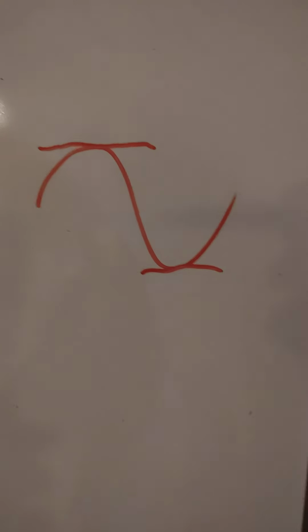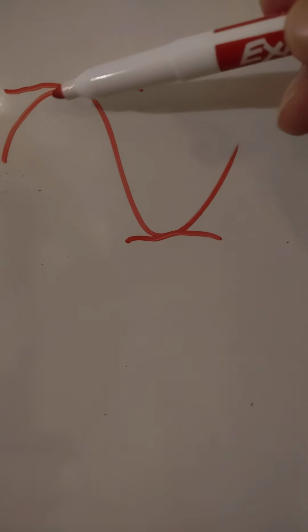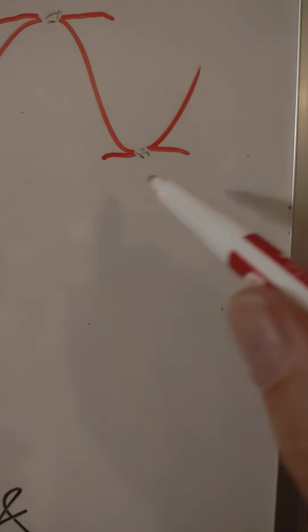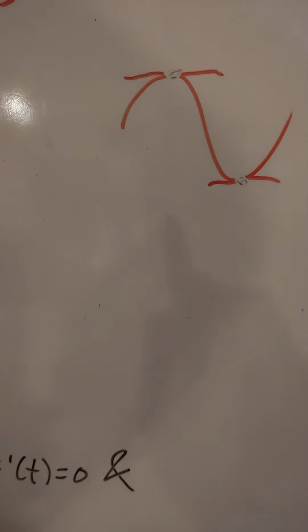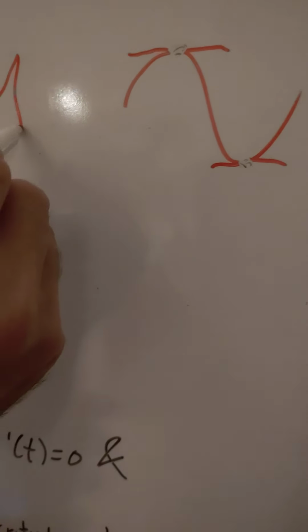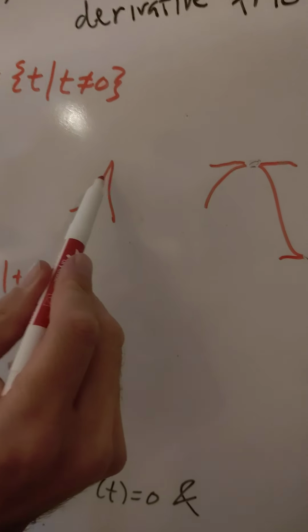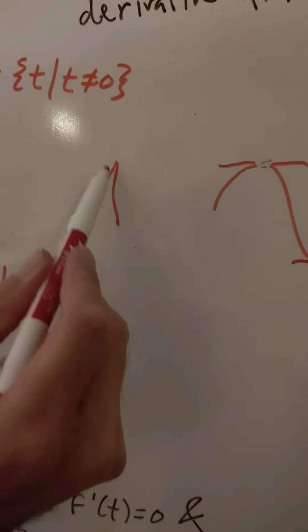Notice the horizontal tangent lines where f prime equals 0 occur at a relative max or relative min. What do you call this, like a mountain and a valley? So yeah, peaks and valleys occur at the maximum and the minimum. So that's why it's so important to set the first derivative equal to 0. That's how you find the critical numbers. For what value of x on f will the peaks and valleys occur? And also, where the first derivative is undefined, the derivative is undefined at a sharp point or a cusp.